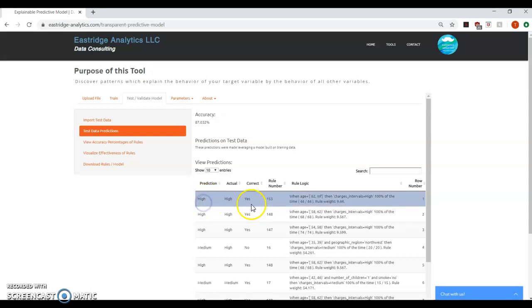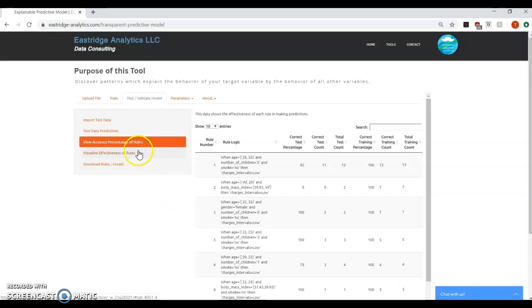For example, for the very first record in the test file, we see that the customer was predicted to fall into the high category of insurance claims because of these reasons. The customer is in the highest age group. Similarly, we see the second record, the customer is also in a very high age group, and the program picks up on that pattern and classifies this customer.